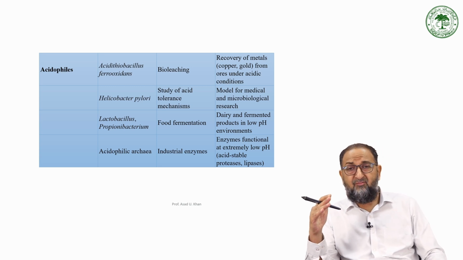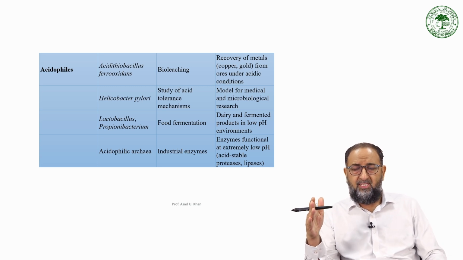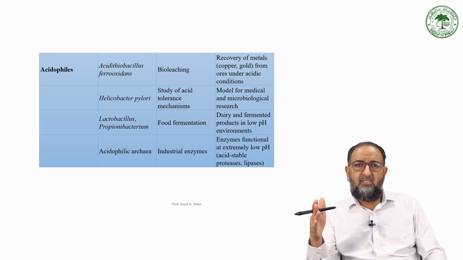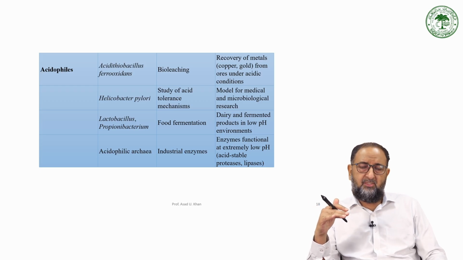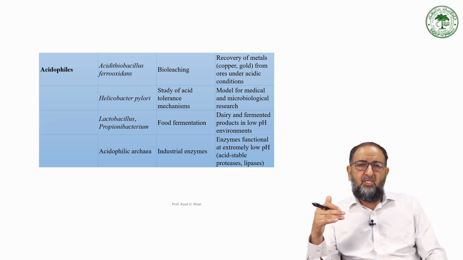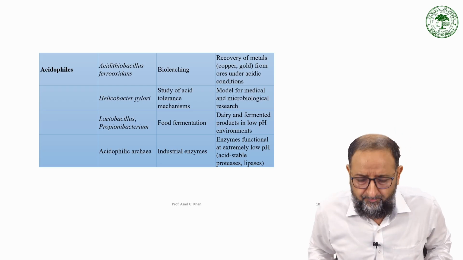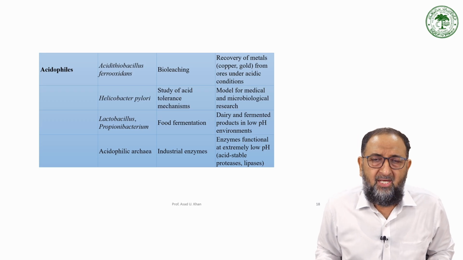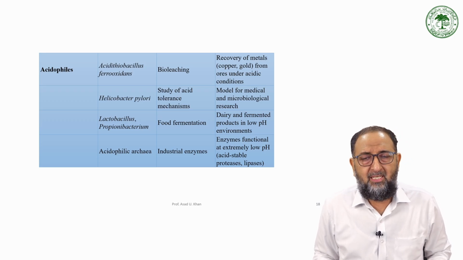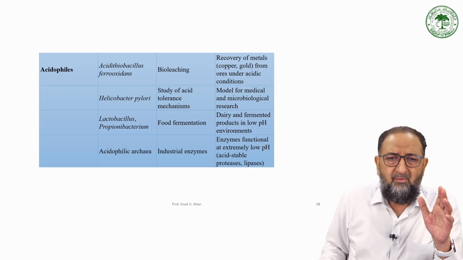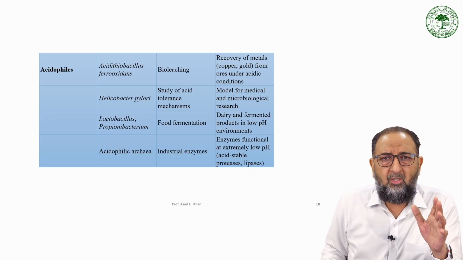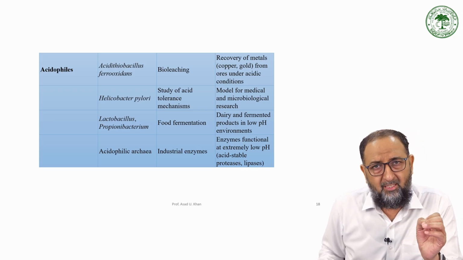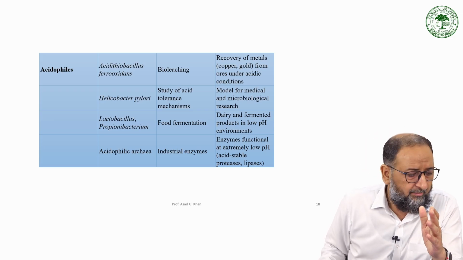Then you can have dairy and fermentations, right? Various products which are fermented need acidic or low pH conditions. There you need this kind of acidophile. So basically all these extremophiles, thermophiles, psychrophiles, acidophiles, are bacteria belonging to the archaebacteria or extremophile bacteria. They all have very strong applications in industry and environment, right? And they are good for mankind, right?